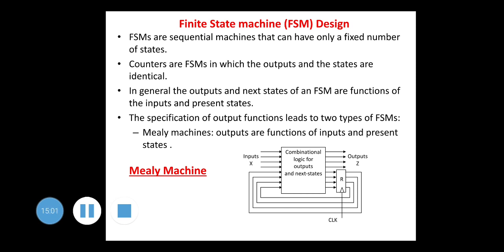So there are actually two types of finite state machines which give the output. Depending on that, it is classified as first one, Mealy machines. In Mealy machines, output are functions of input and present state. So here you can see the logic diagram. There is a combinational circuit with the input X, and also there is one more input coming from the memory, that is the register, you can see, and these are the two inputs. So one input is X and the second input is the present state, and then the combinational circuit is also showing the output Z. So this is your Mealy machine.